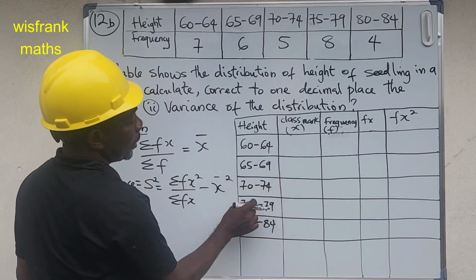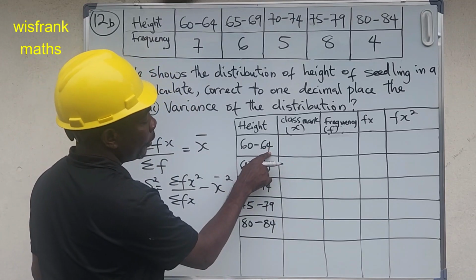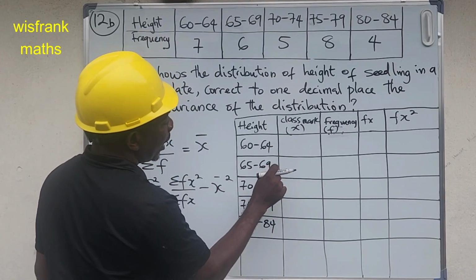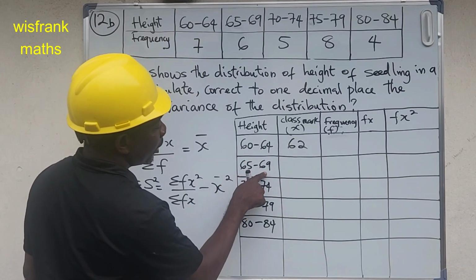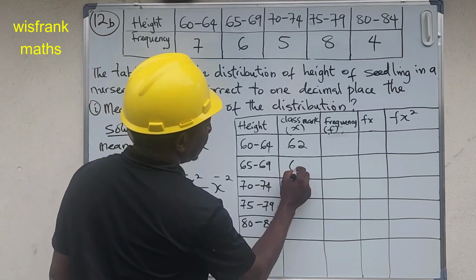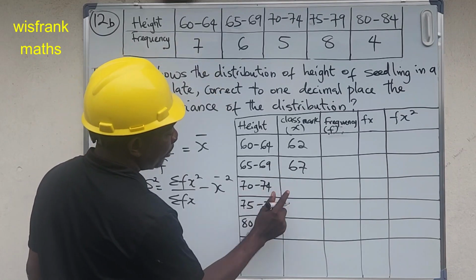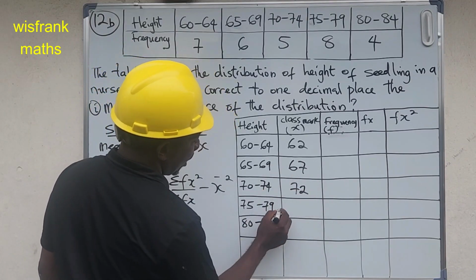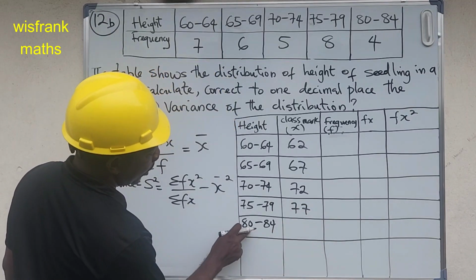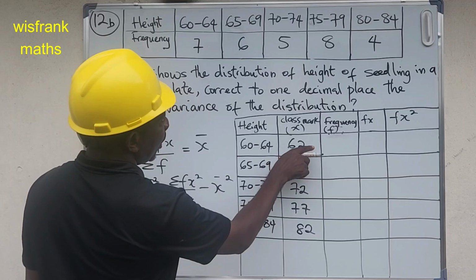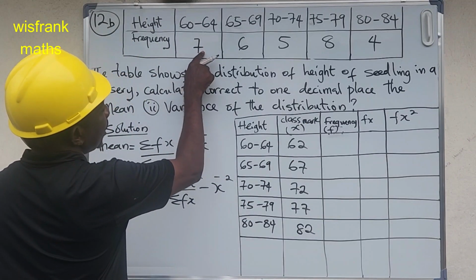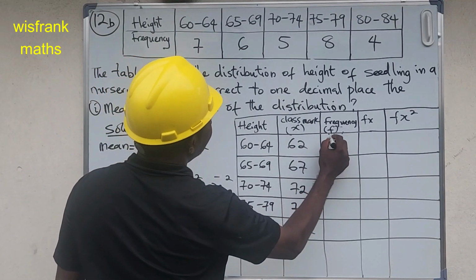How to get the x? We add 60 plus 64, which gives us 124, divided by 2 gives us 62. This plus this divided by 2 gives us 67, and this plus this divided by 2 gives us 72. Here will give us 77, and here gives us 82. When we have this, the next step is to bring in the frequency. We just slot in 7 up to 4.